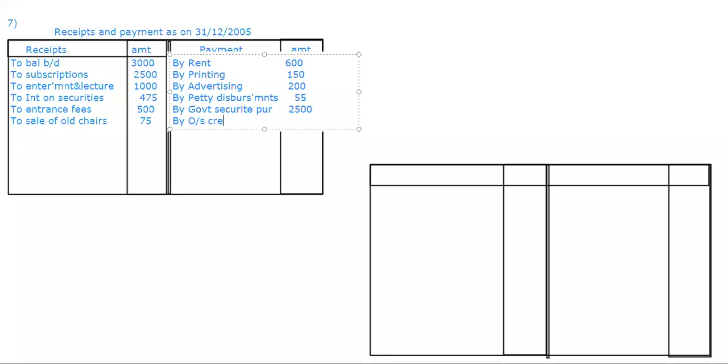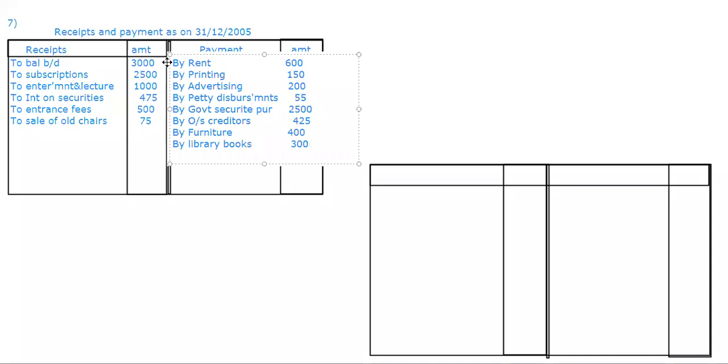Then by outstanding creditors, which is 425. And then by furniture, which is 400. And then by library books, 300.